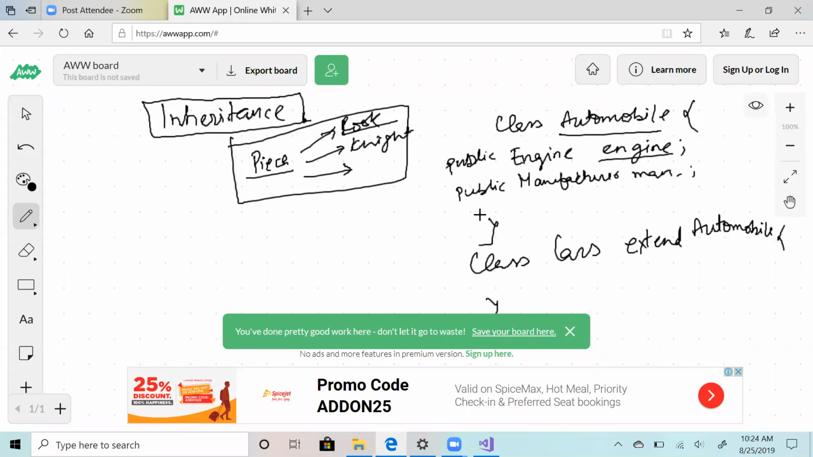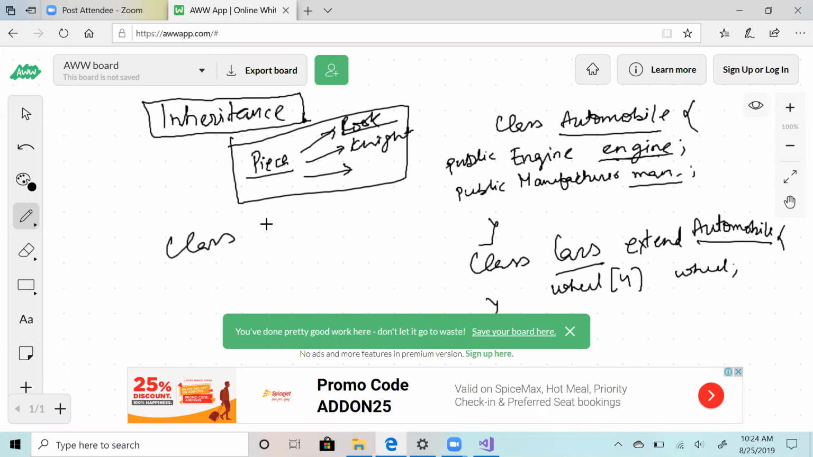Let's say there is a manufacturer also. Now, what can be automobile? So car is a type of automobile, so it will extend from automobile. So it will have engine and manufacturer automatically in it. But car will also have unique things, because a car has 4 wheels. So it can have wheel, 4 wheel, let's say, just making things up.